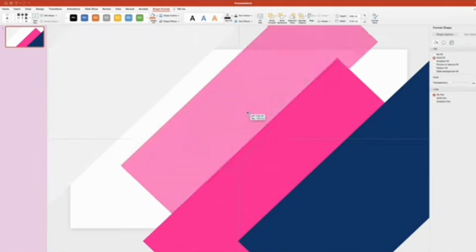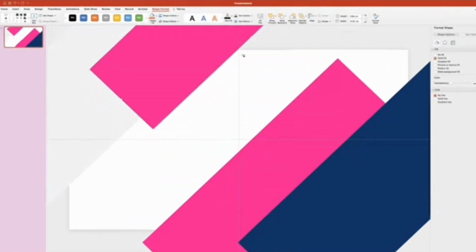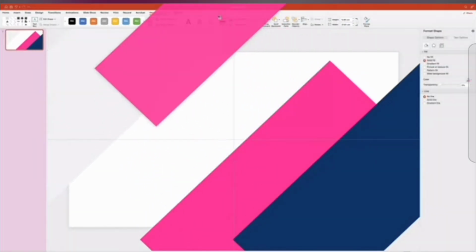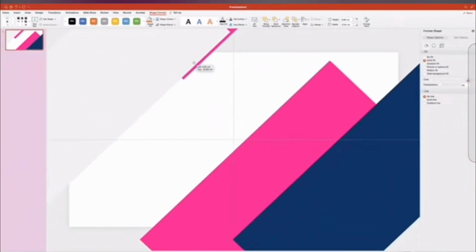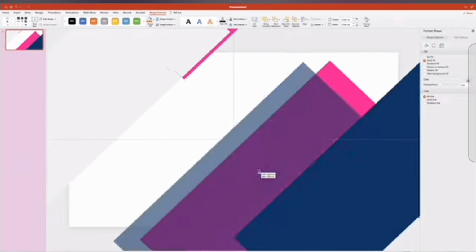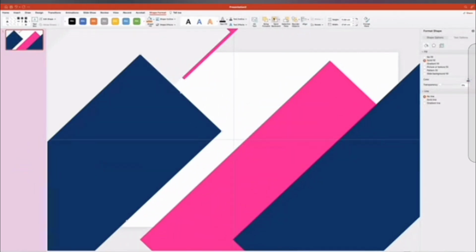And I want to make one more copy of the pink rectangle and send it backwards to partially hide it under the gray rectangle. And then let's do the same with the blue rectangle.